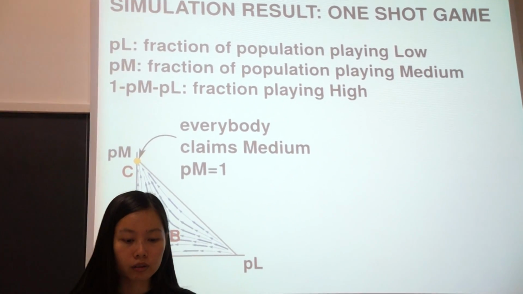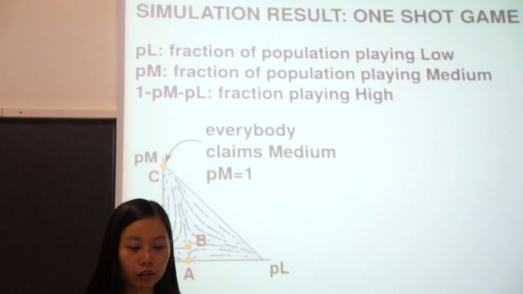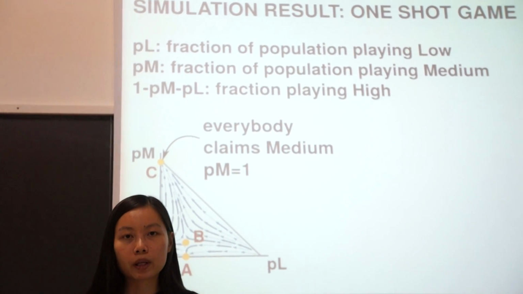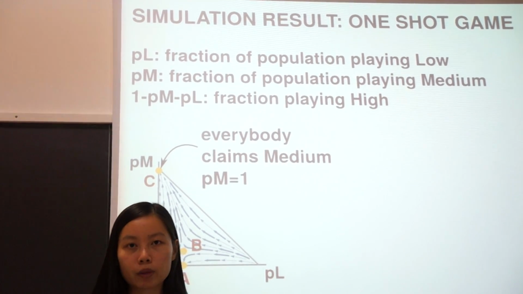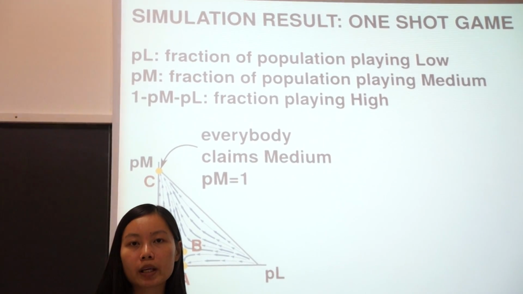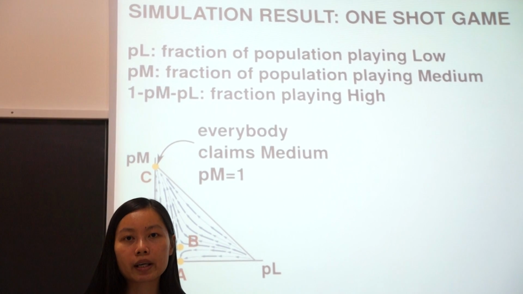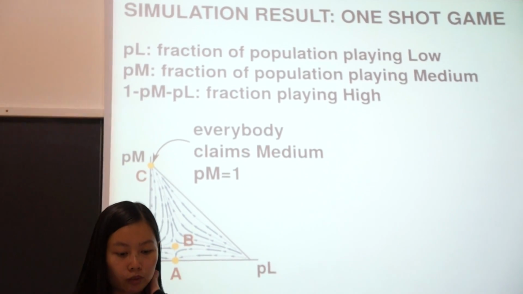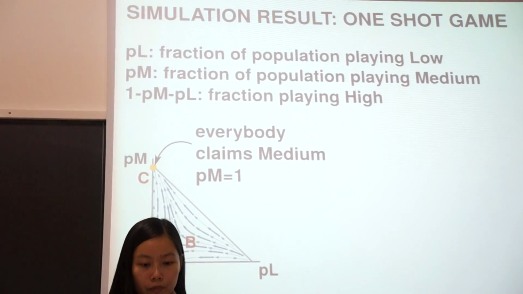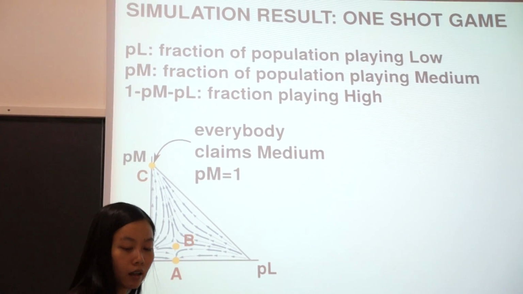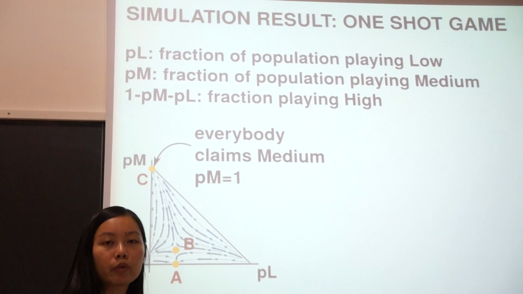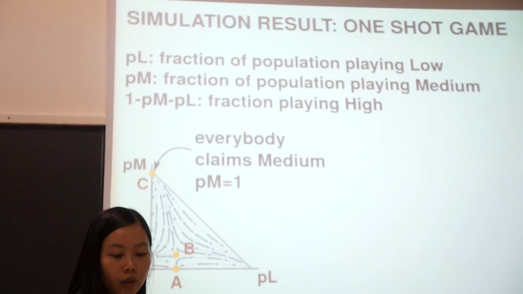I will show the simulation result for the one-shot game first. We let the population play the Nash demand game, so let PL denote the fraction of the population playing low, PM be the fraction playing medium, and the fraction playing high will be the rest. And we will represent them in a graphical representation like this. This is the vector field, the replicator dynamics for the one-shot game.